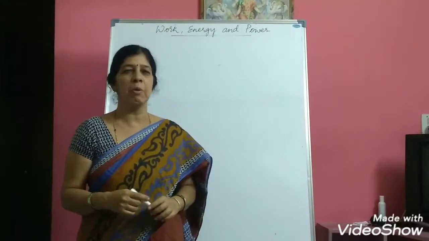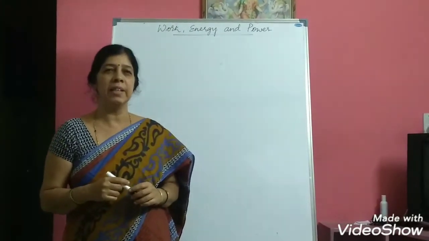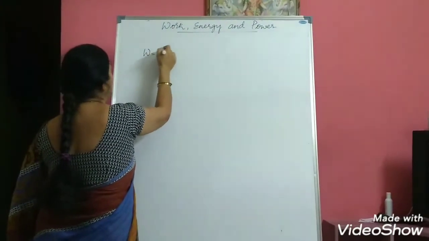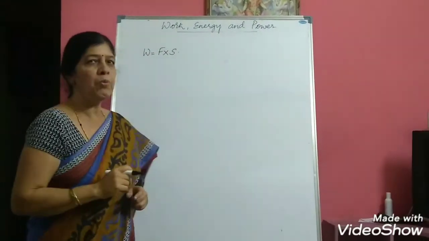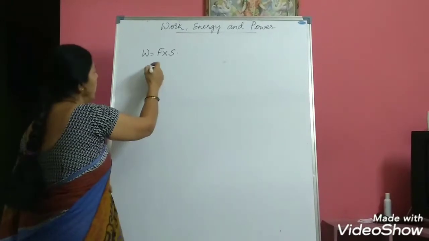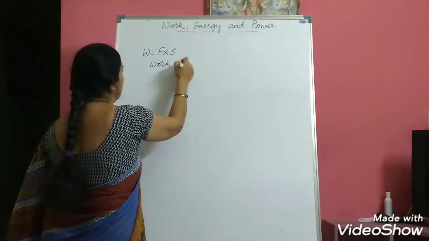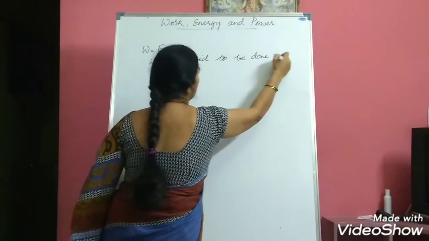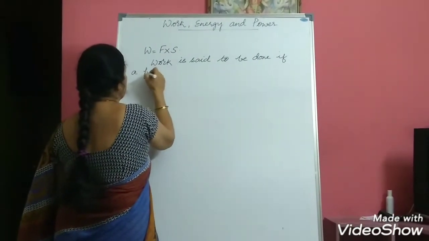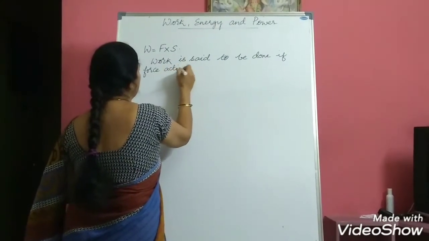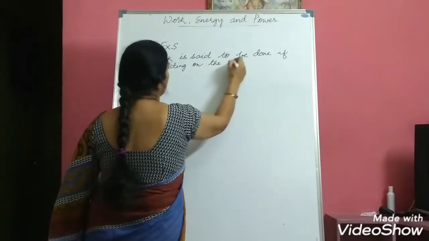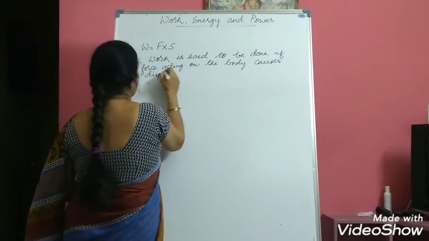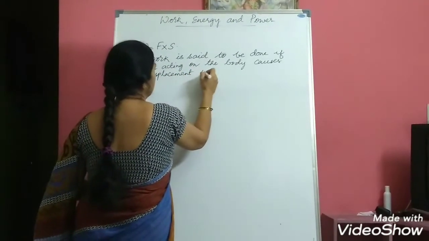Students, today we shall discuss work done and power. Already we have learned that work done is given by the formula W is equal to F into S. Also we have defined work done, or work is said to be done, if a force acting on the body causes displacement in it.